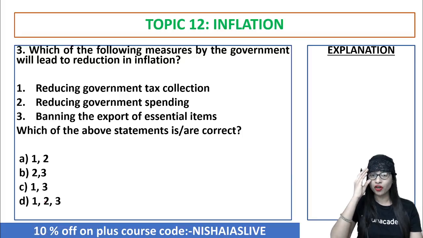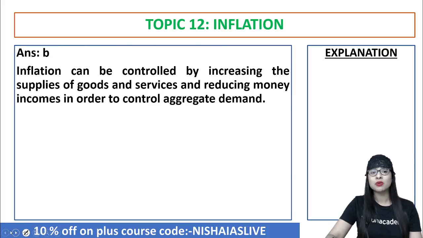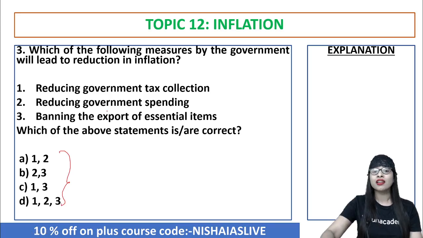The next one: which are the following measures where the government will lead to reduction in inflation? Reducing government tax collection, reducing government spending, banning the export of essential items. Think and give the right answer. Which one do you think? 1, 2, 3 or only 1 and 2? And here we go. The answer is option number B, which means only the second and third one is correct.